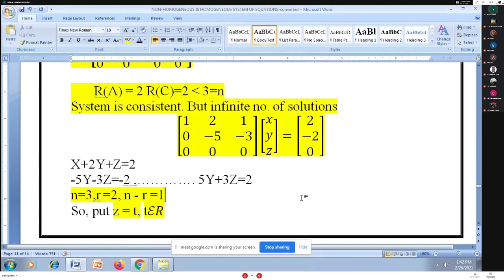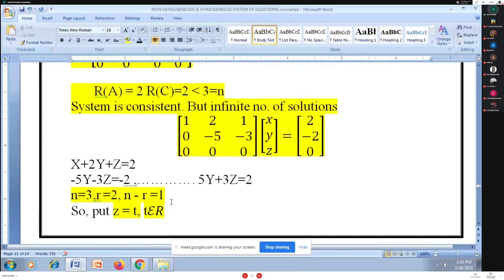So z is equal to t will have infinite values, and that's why it is called an arbitrary number. That's why an infinite number of solutions occurs here. By substituting z is equal to t, t belongs to R, you write it here.